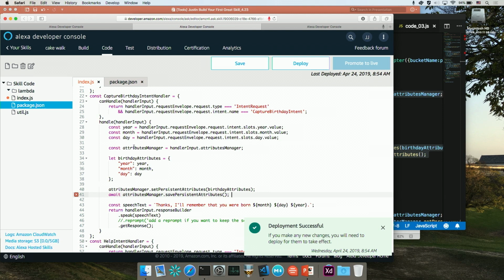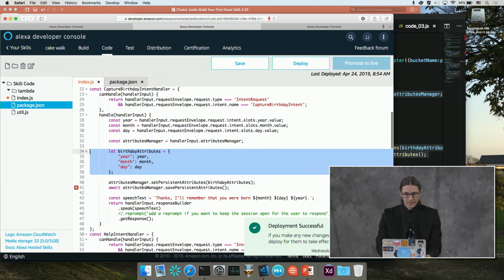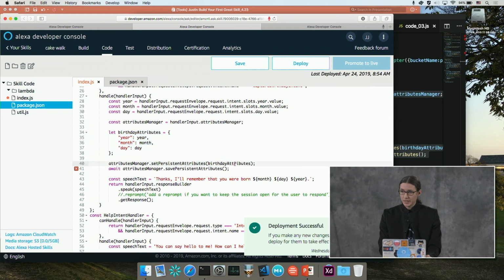And so we're accessing the attributes manager, so the handler input.attributes manager. And then we're building this object here called birthday attributes. And we are setting the properties year, month, and day. And then we're calling the set persistent attributes and passing it our birthday attributes. And then we're calling save persistent attributes on the attributes manager to save that information into S3.